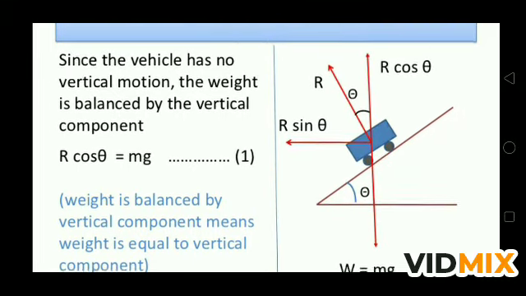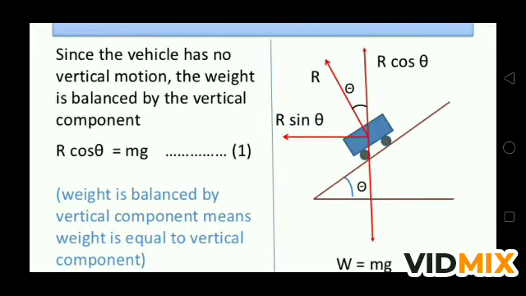The weight is balanced by the vertical component, which means weight is equal to the vertical component. That's why the car is not sinking into the road. If you apply Newton's third law, the same force is provided by the road on the car. So the car is not sinking in the road because these two forces are equal, that is R cos theta is equal to mg.